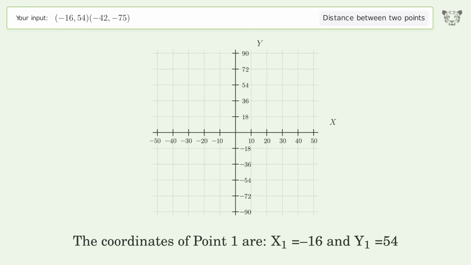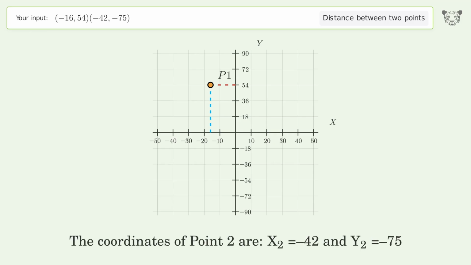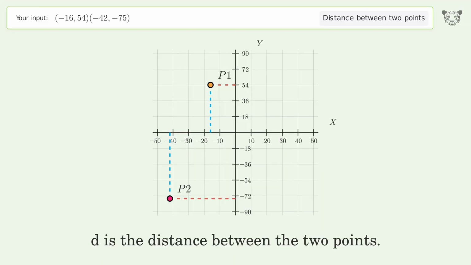The coordinates of point 1 are x1 equals -16 and y1 equals 54. The coordinates of point 2 are x2 equals -42 and y2 equals -75. D is the distance between the 2 points.